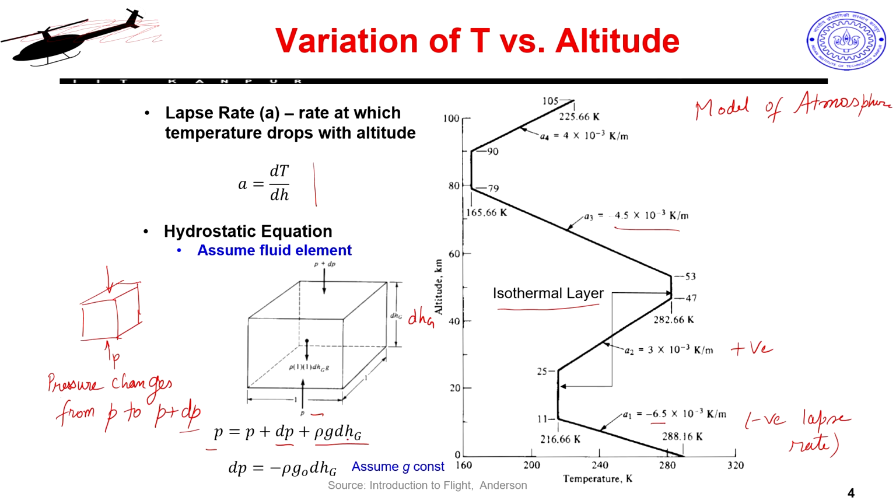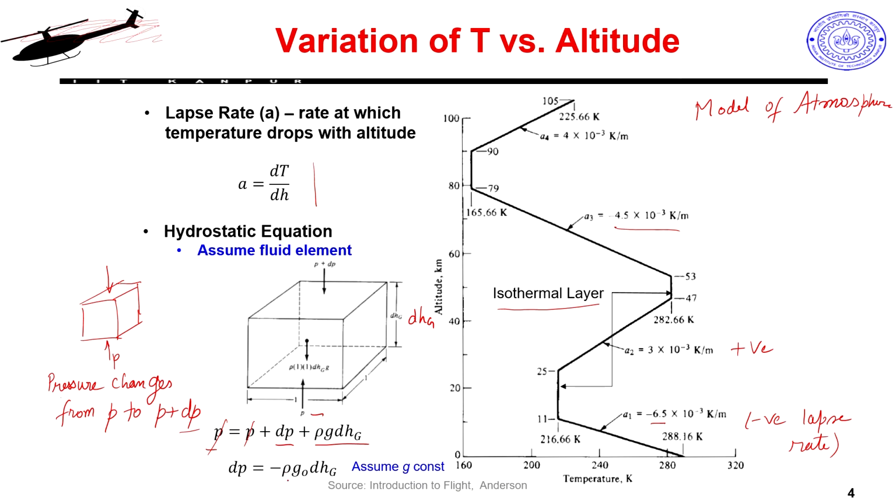That is why we multiply rho g into the distance dh. The two P's are the same, so I can cross them out. My dP, the change in pressure, is purely because of the weight of the air.